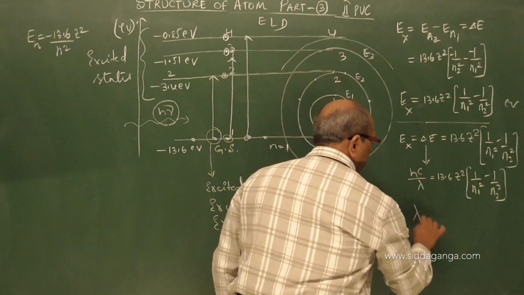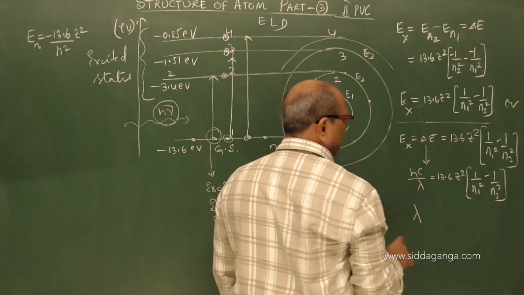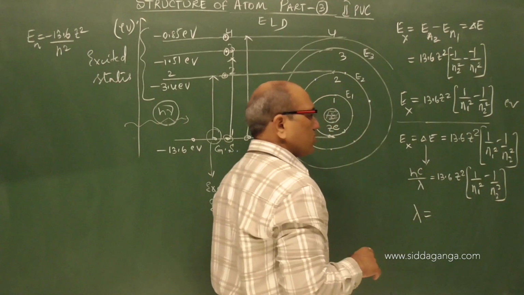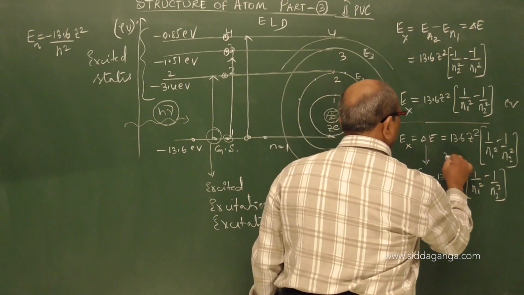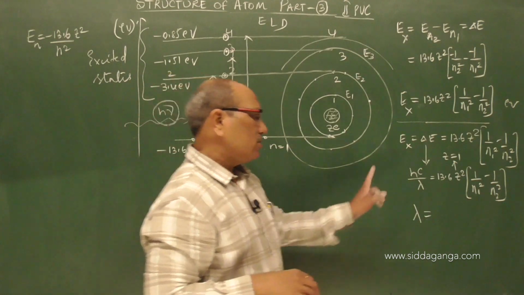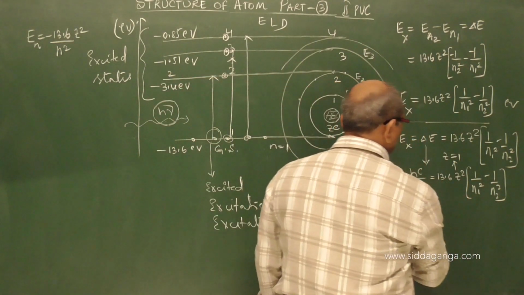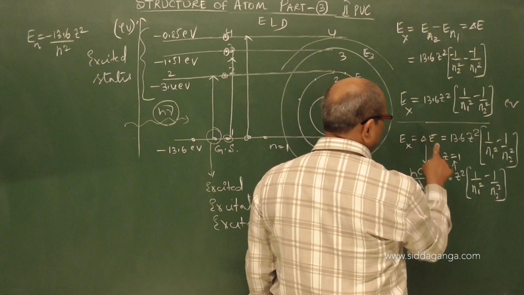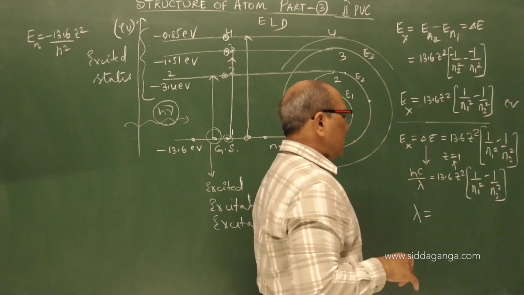If I simplify this for the wavelength that is emitted, taking Z equal to 1 for hydrogen atom, I can show the wavelength emitted for this delta energy.